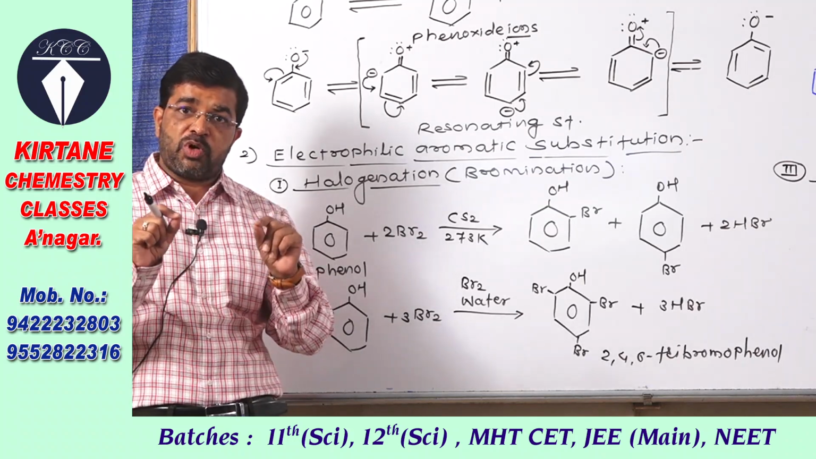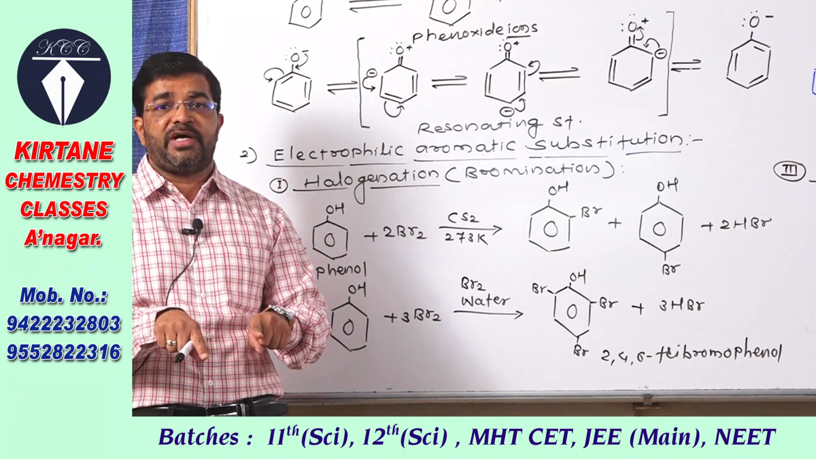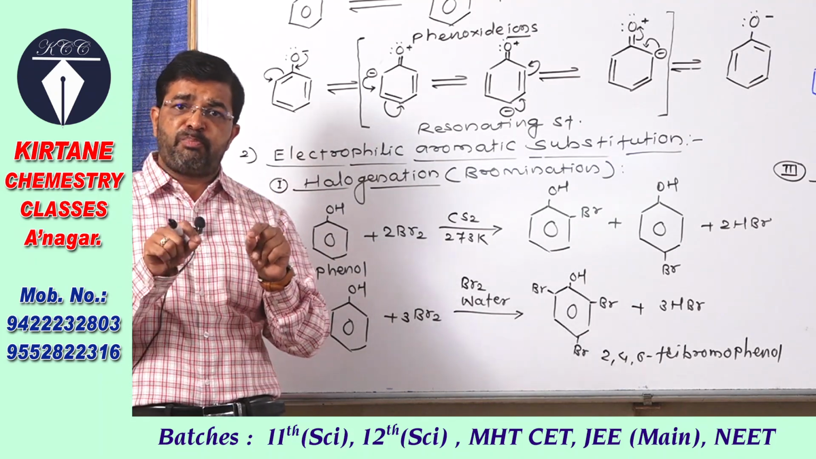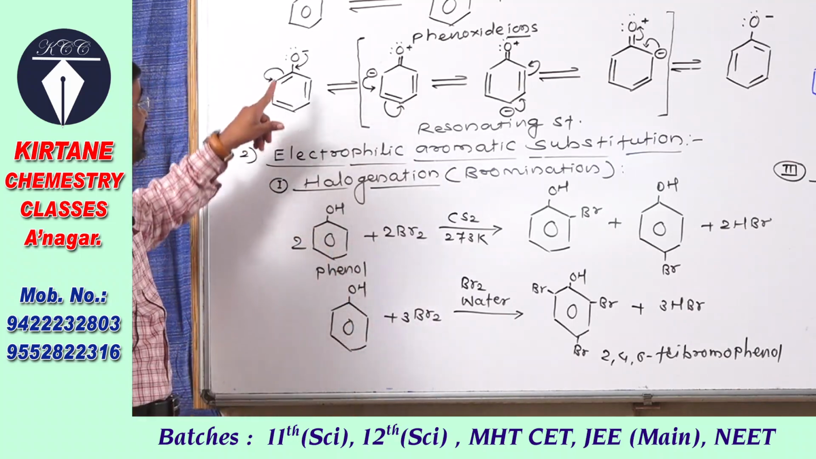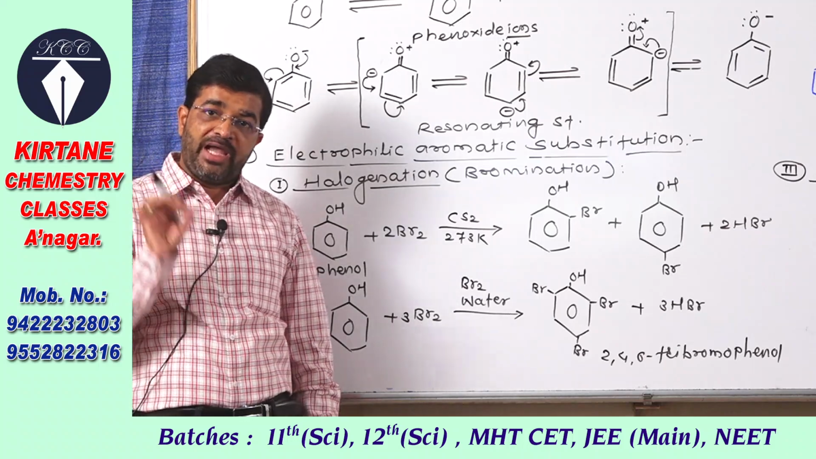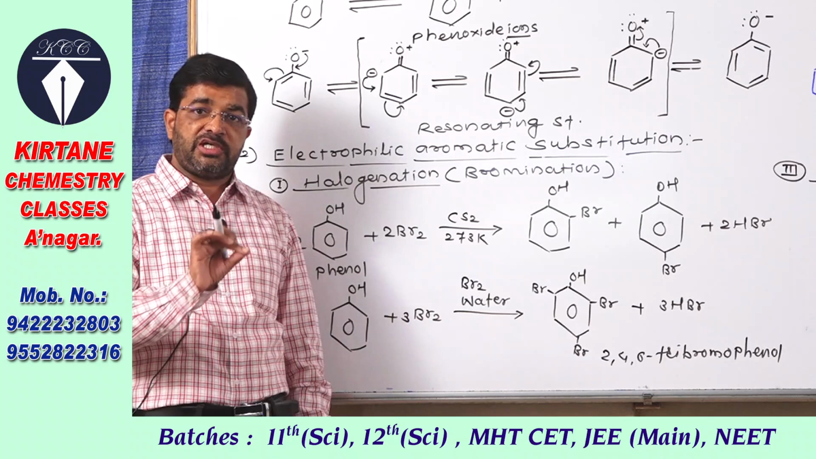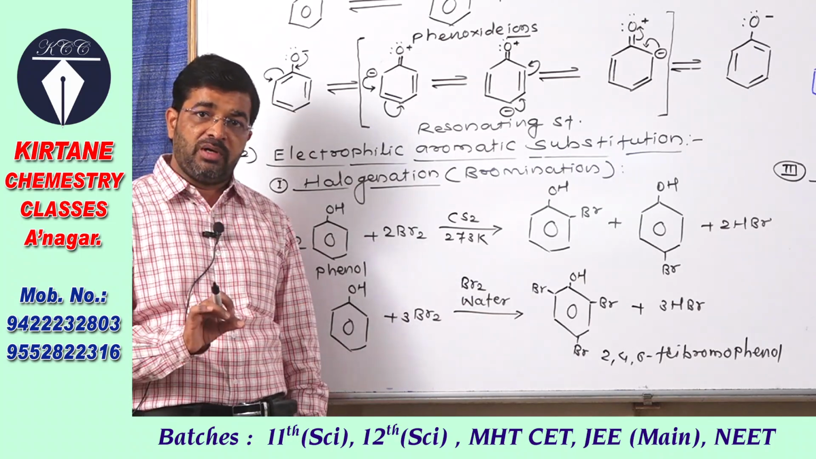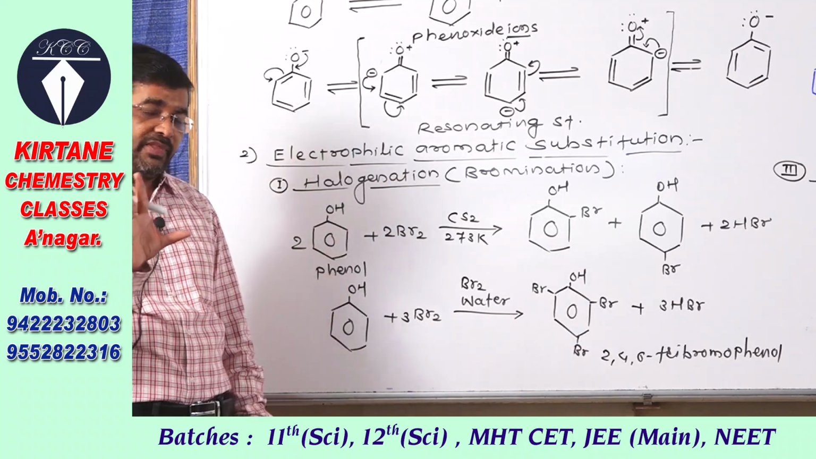Hydrogen atoms from the benzene ring are replaced by another electrophile, and this substitution takes place at the ortho and para positions, because due to hyperconjugation and resonance, the electron density at those carbon atoms is more, and therefore electrophiles get attached at those carbon atoms.